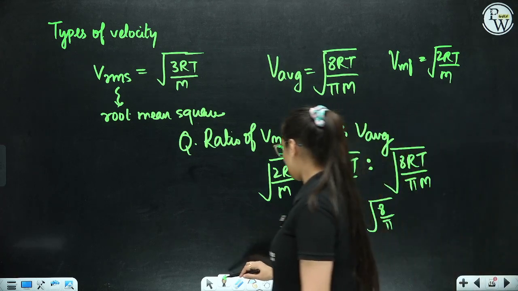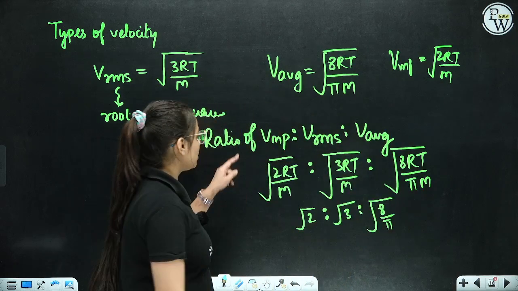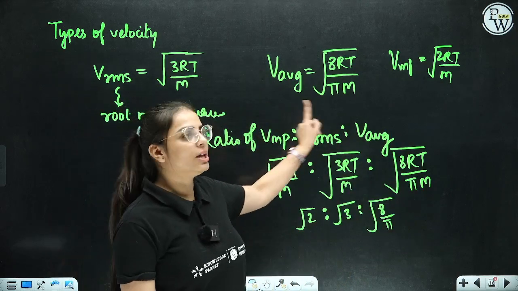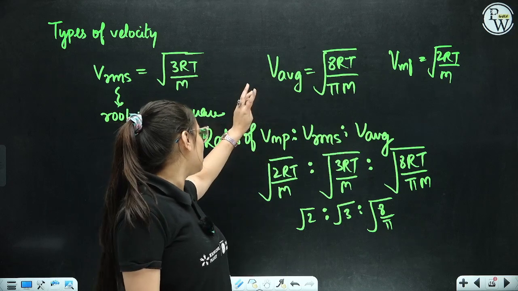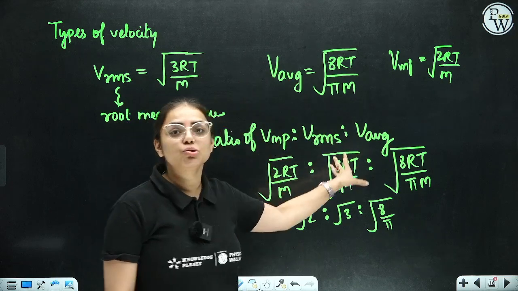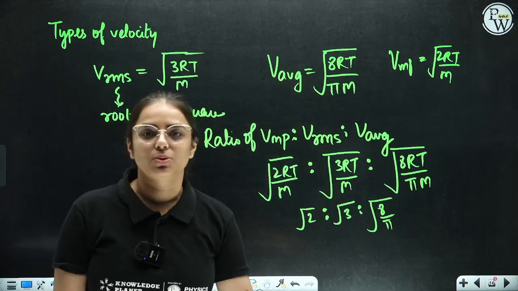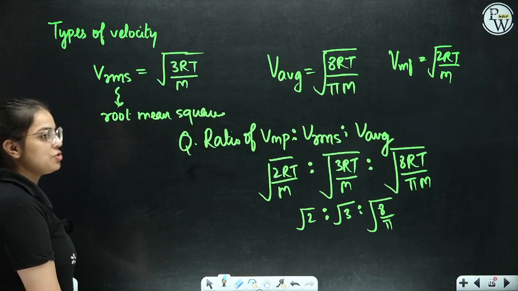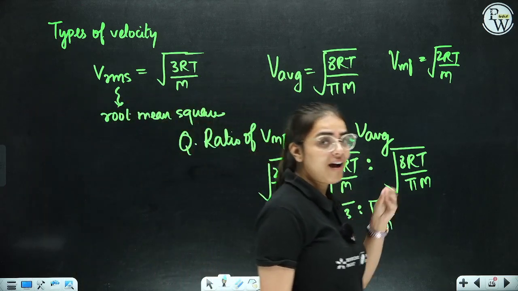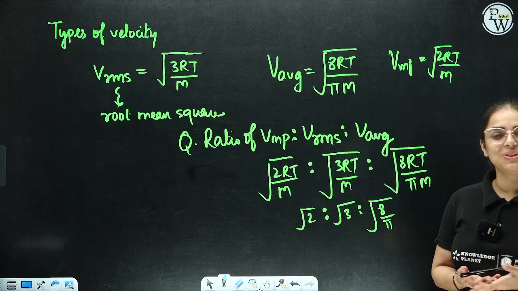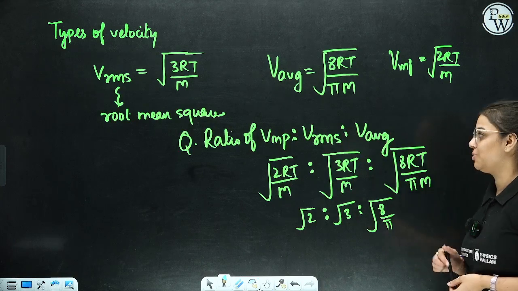Now see, they can confuse you in such a way. They will ask you the ratio of RMS, then average, then MP, or they can ask you RMS, MP, then average. So you should know all three formulas, then only you can answer this part. Right, students? Such previous year questions are asked in this case as well. Yes, everyone, I hope it is clear to each and every one of you.